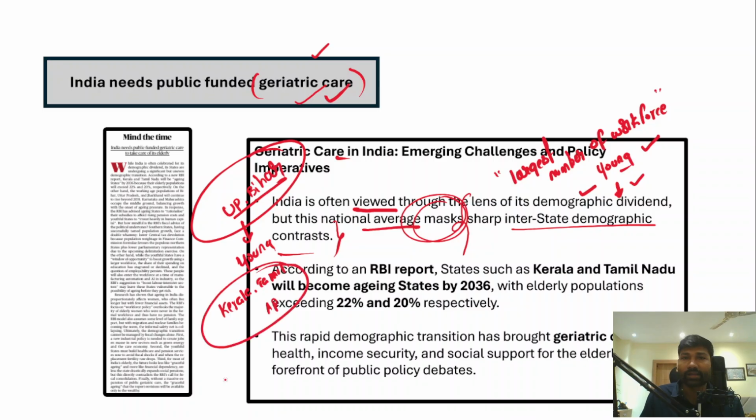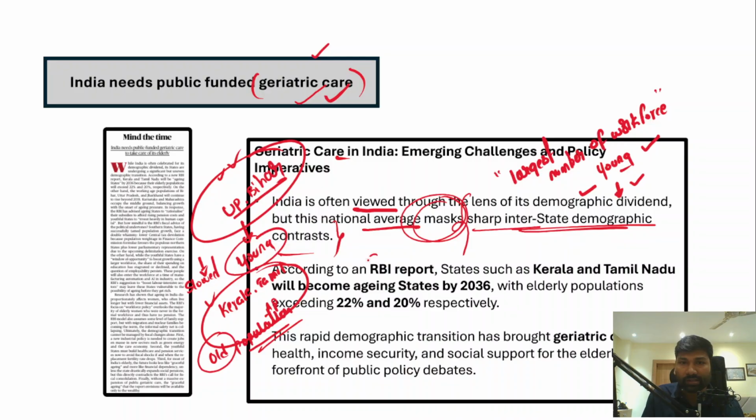In these states, population growth has slowed down, and most of them have an older population. On the other hand, in states like UP and Bihar most of the people are young, while in the southern states of India most of the people are going to be old. So this is what is considered the sharp interstate demographic contrast which exists.